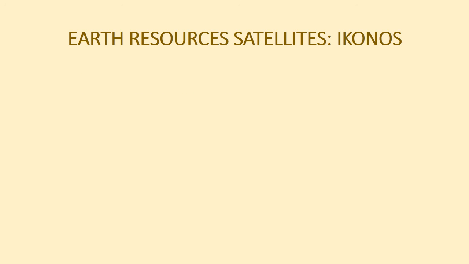The next Earth Resource Satellite is IKONOS. The IKONOS 2 satellite was launched in September 1999 and it has been delivering commercial data since early 2000. IKONOS is the first of the next generation of high spatial resolution satellites.